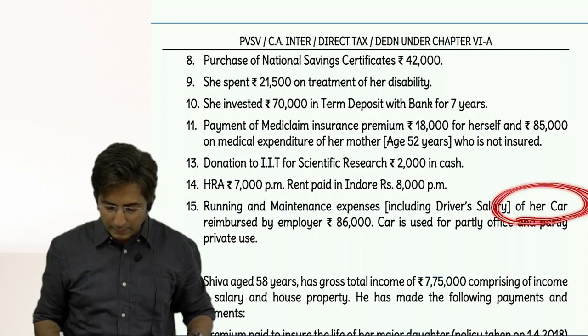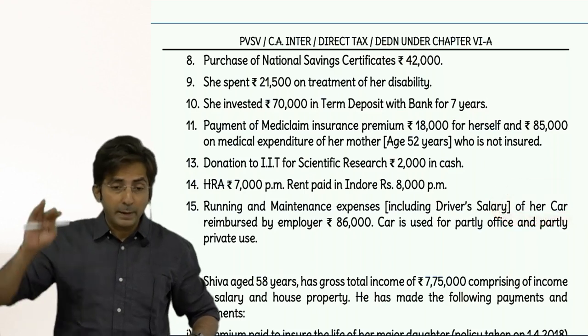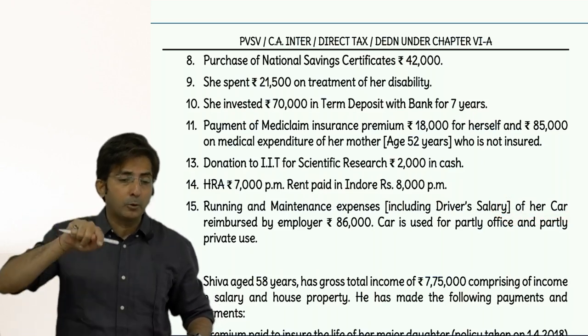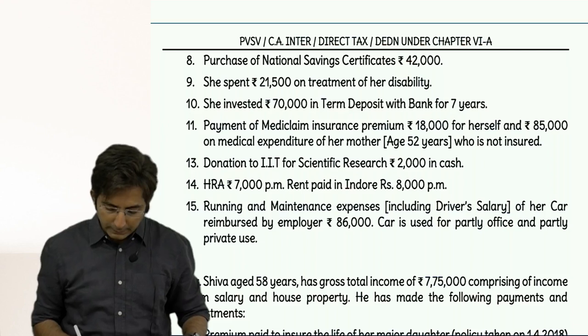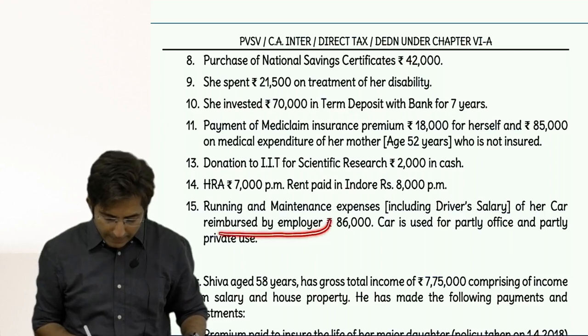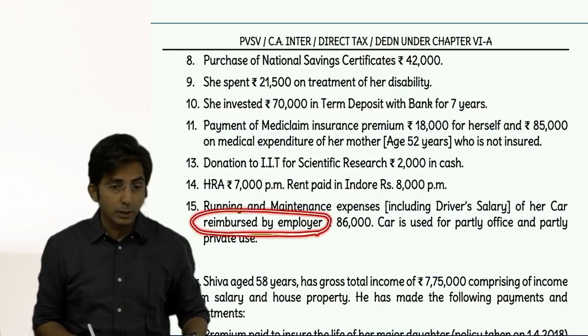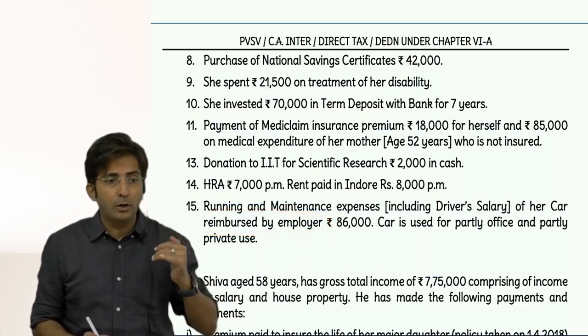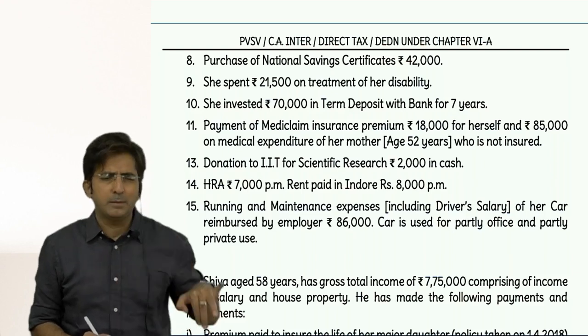It is her car. So the car is owned by employee, and then we have to see whether expense is paid by employee or employer. Employer. See, it is clearly written reimbursed by employer. So what was the formula? Total amount received from employer minus fixed amount.